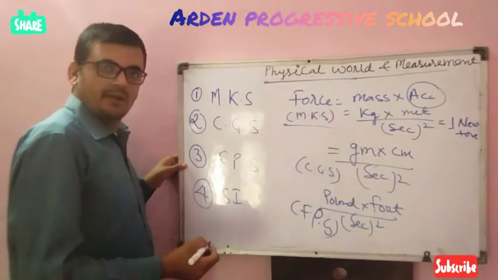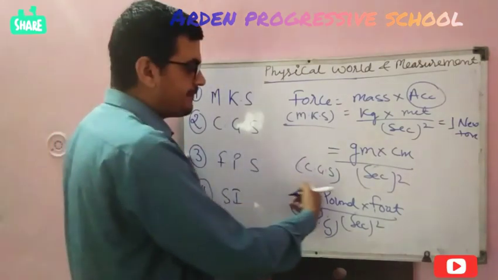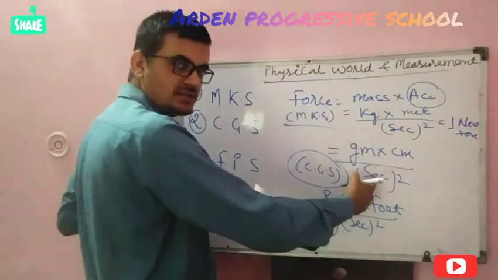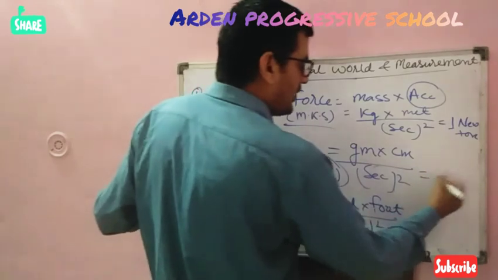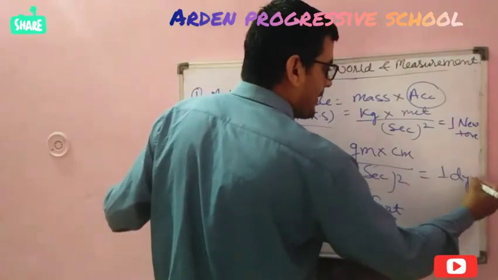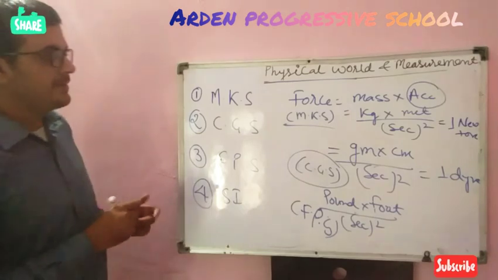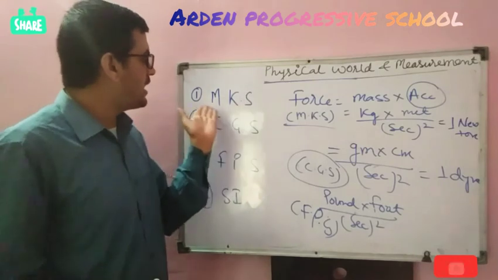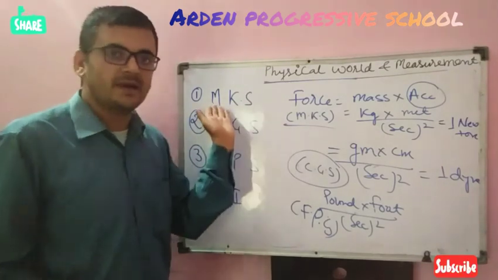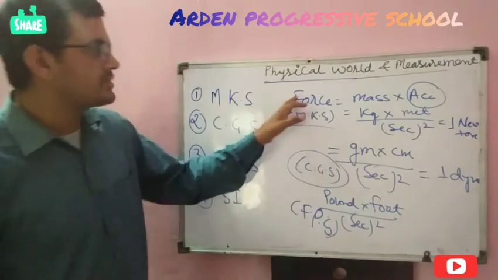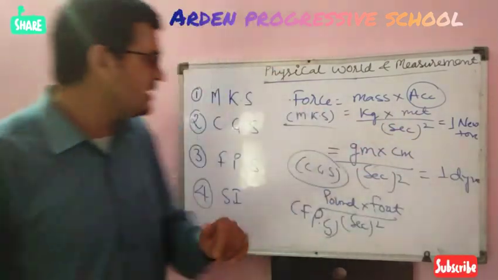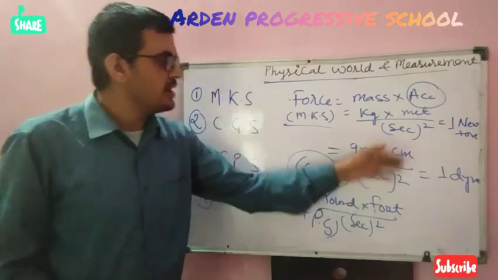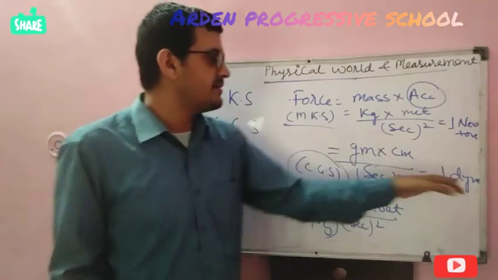Okay, and similarly, if we talk about the CGS system, meaning gram centimeter per second square, we call it 1 dyne. Dyne. The force which we represent in MKS, in the international standard, is represented by Newton. Similarly, the force which we represent in CGS is represented in the international standard by dyne.